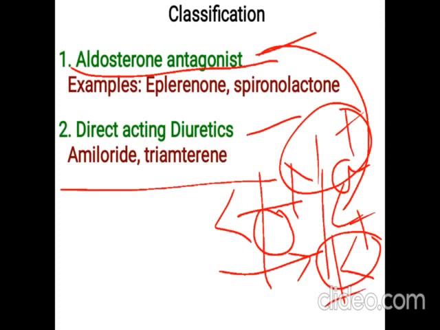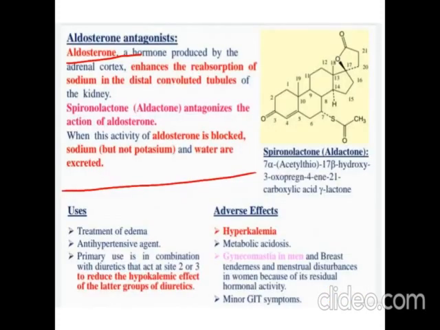functioning. But when we are giving the aldosterone antagonist, this process is inhibited. Hence, the potassium ions will remain as they are in the blood. Hence, these diuretics are also called potassium sparing diuretics, because if we are giving these diuretics, the potassium ion concentration in the blood increases, and this potassium ion remains in the blood. Okay, so they are called the potassium sparing diuretics.